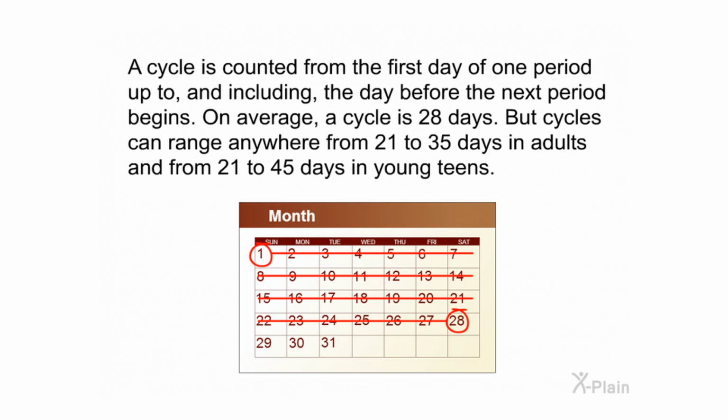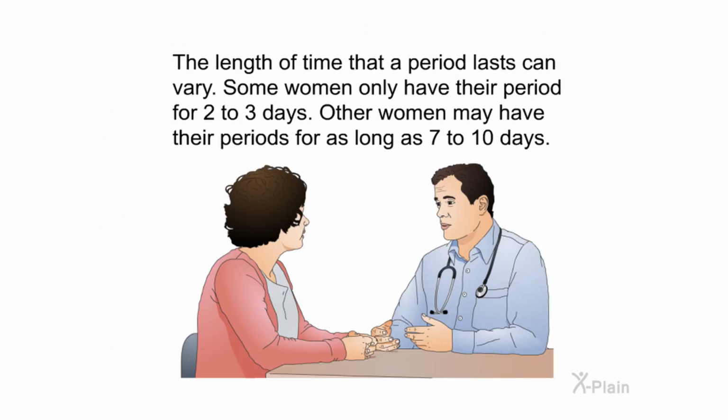A cycle is counted from the first day of one period up to and including the day before the next period begins. On average, a cycle is 28 days, but cycles can range anywhere from 21 to 35 days in adults and from 21 to 45 days in young teens. The length of time that a period lasts can vary. Some women only have their period for 2 to 3 days. Other women may have their period for as long as 7 to 10 days.